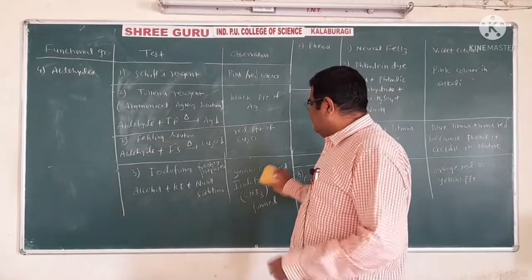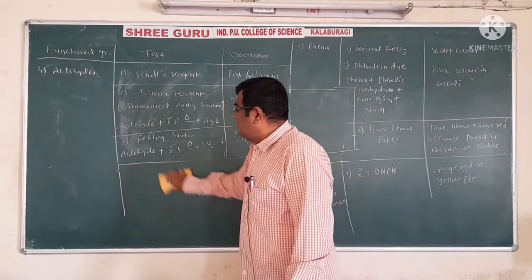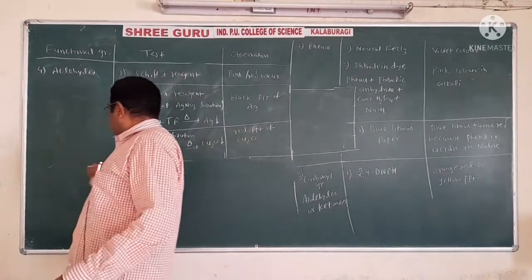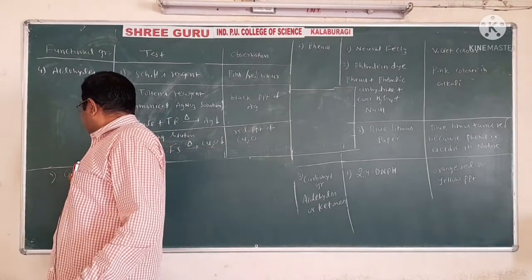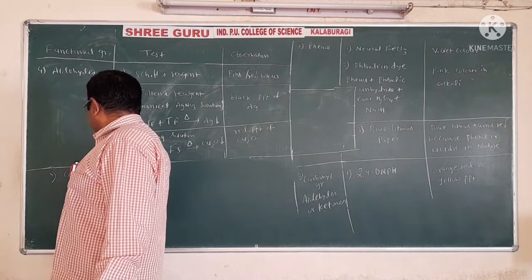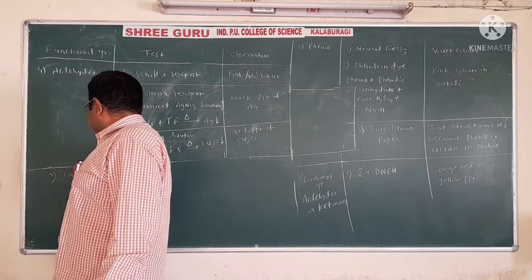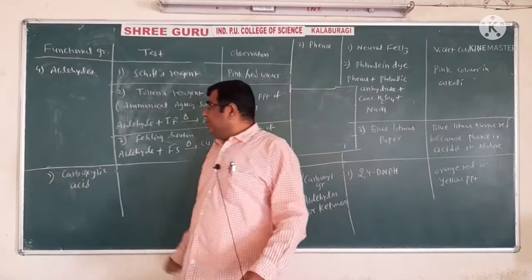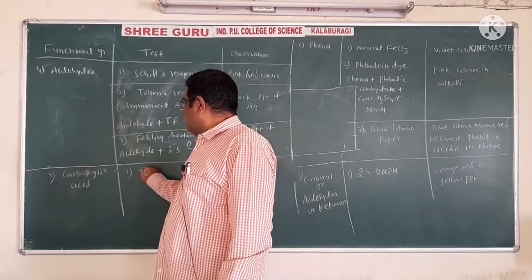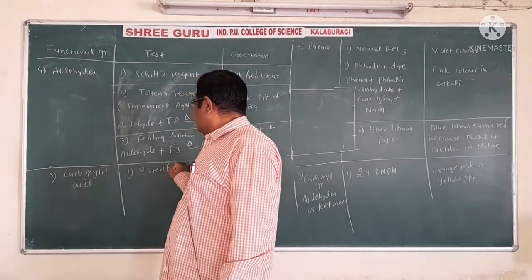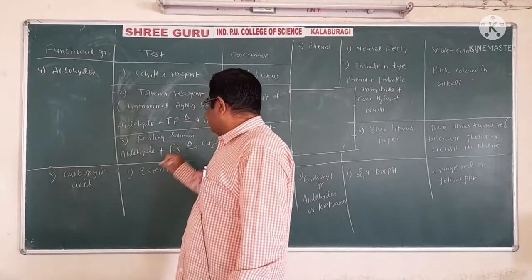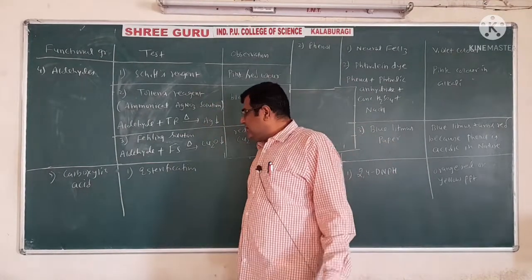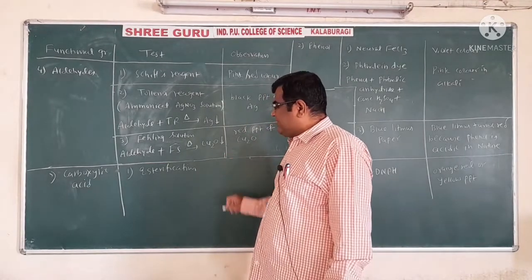Now the another one, the fifth one, is the carboxylic acid, which is nothing but C double bond O and OH as the functional group. In that, the first one is esterification, a very famous reaction for carboxylic acids and alcohols. Now what is this esterification reaction?